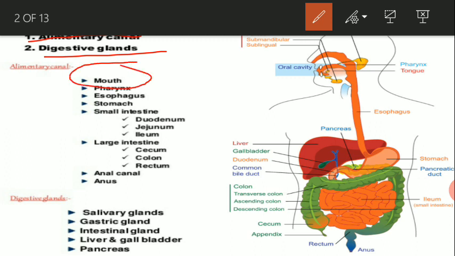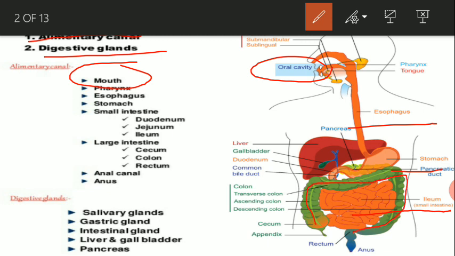Okay, and after the mouth there is a space which is known as the oral cavity, and after the oral cavity there is a pipe like structure known as the esophagus or food pipe, and after the food pipe there is a bag like structure known as the stomach, and after the stomach there is a long coil structure known as the small intestine, and after the small intestine there is another structure known as large intestine, the whole grainy part.